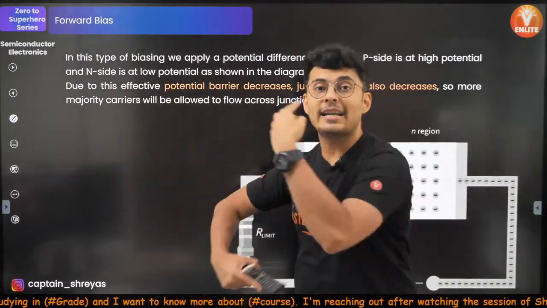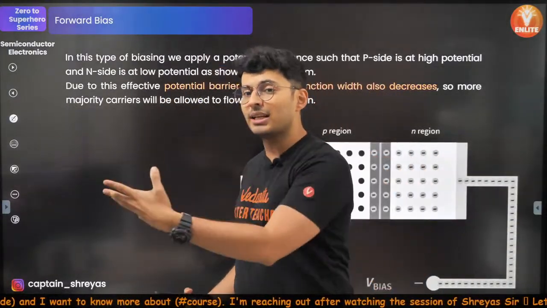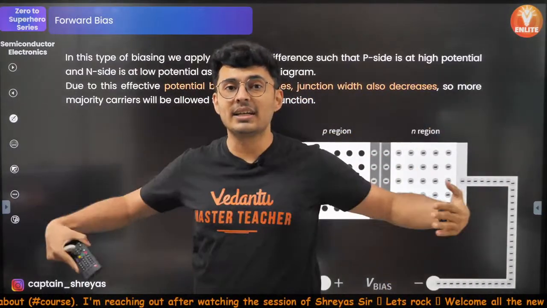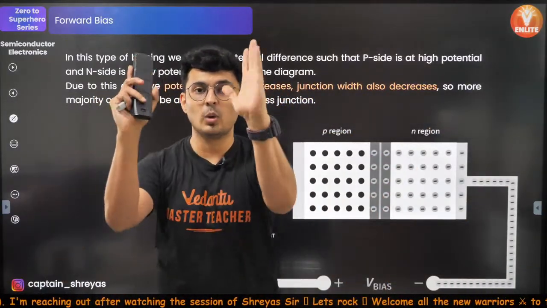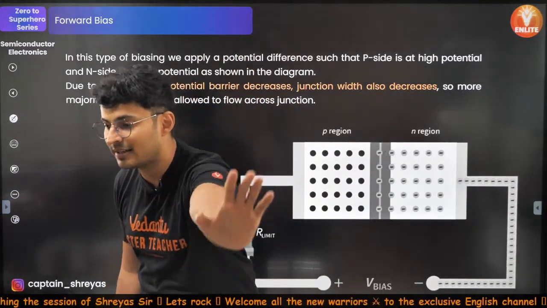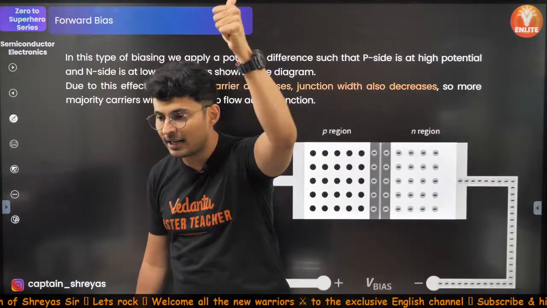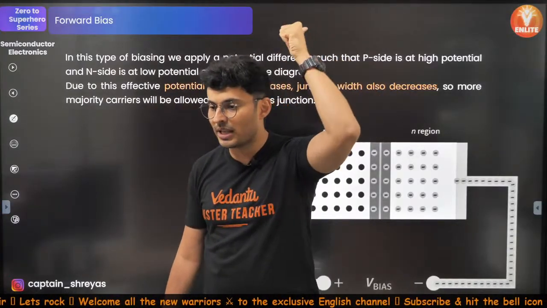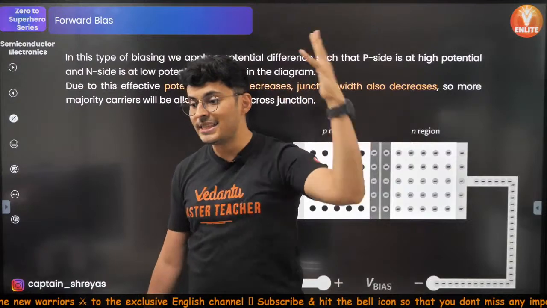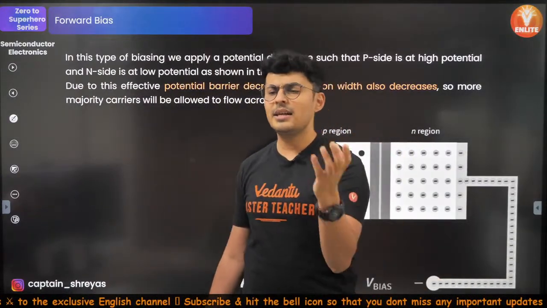So both the currents are established. Diffusion current, drift current. Both currents are opposite. If both currents are opposite, what is the total current? Both currents are equal and opposite. Then the net current is 0.